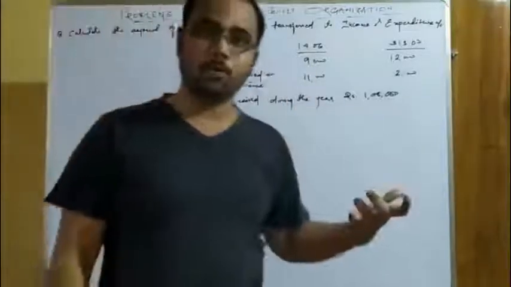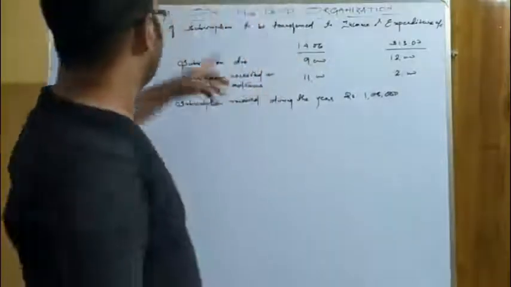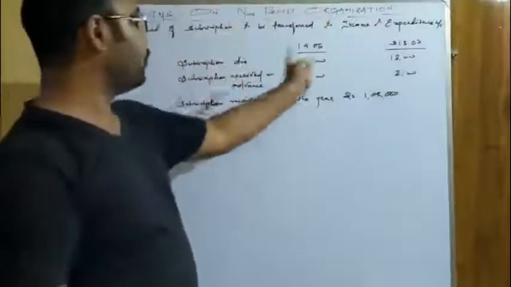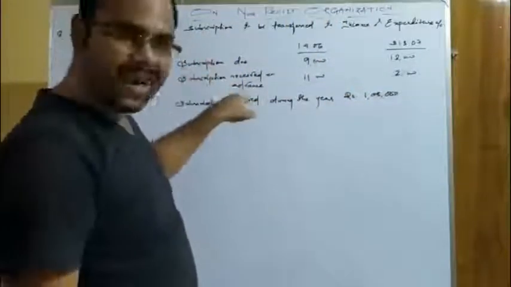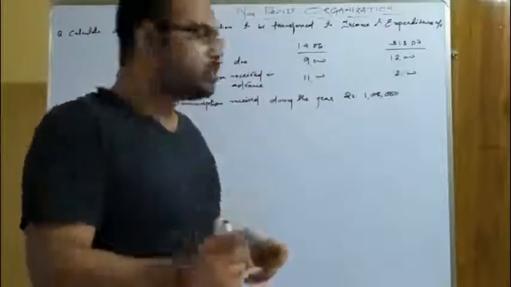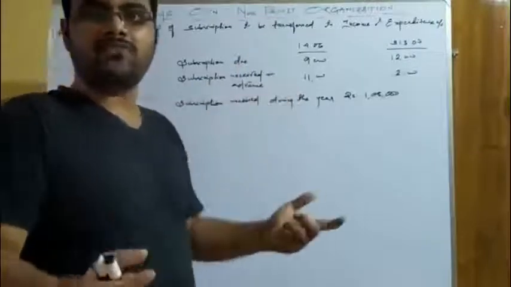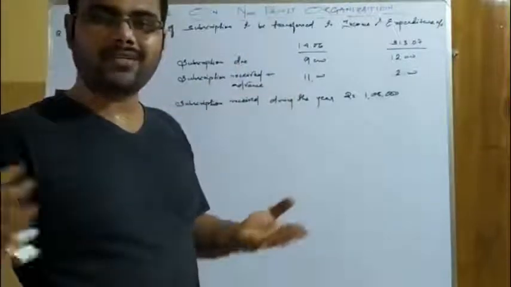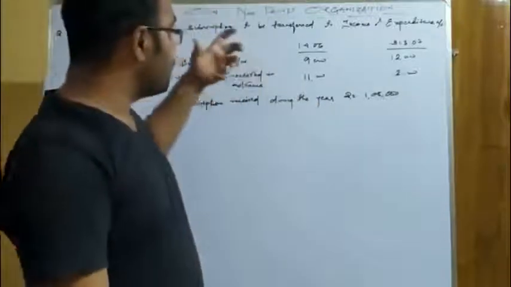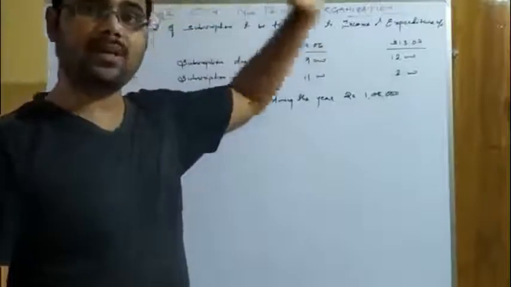So this type of question can be related to expenses also. I am giving you an example: calculate the amount of salary to be transferred to income and expenditure. That is salary due, opening and beginning, salary paid in advance, means prepaid, opening and outstanding. So the nature will be different, but the treatment will be the same. Nature is different because one is an expense and one is an income, but the treatment is the same. We are just making a calculation to transfer the particular amount to the income and expenditure account.